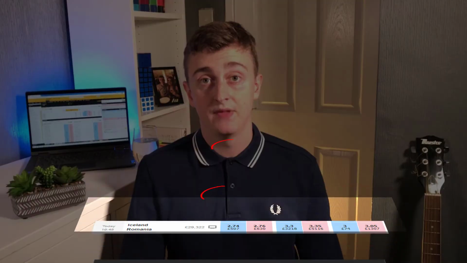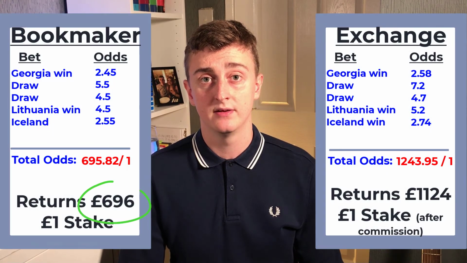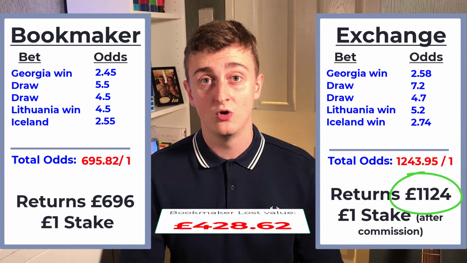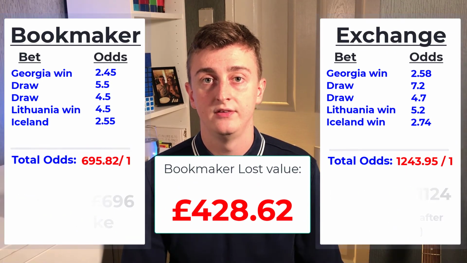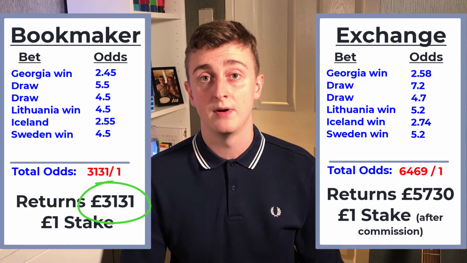Add a fifth selection, Iceland to win their game, and we're getting a return of £695 from the bookmaker. And you look at the equivalent bet from a betting exchange, we're now talking well over £1,000 just by placing the bet using proper odds on the betting exchange. With a sixth selection, let's say Sweden to win, the sixfold wins £3,130 on a bookmaker.